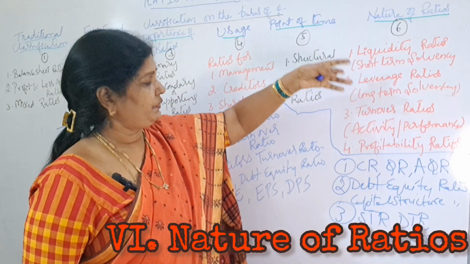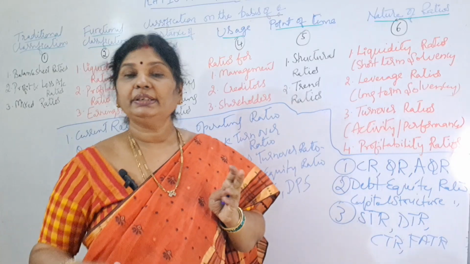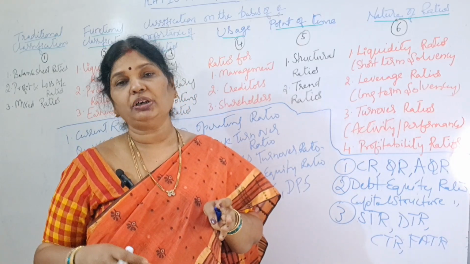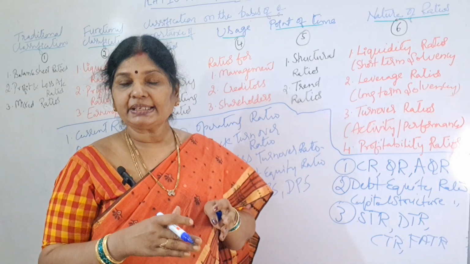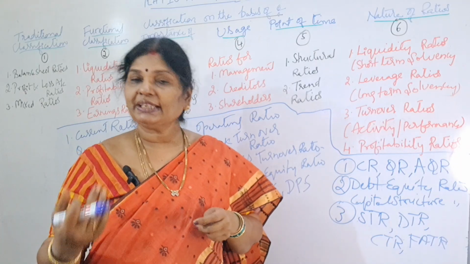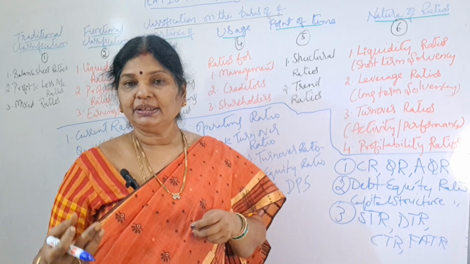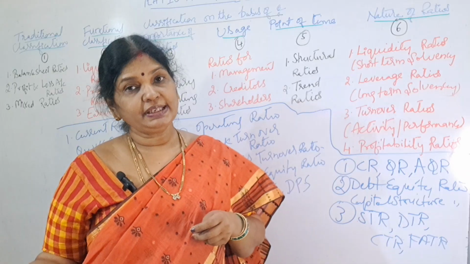Under nature of ratios, we have liquidity ratios. Liquidity means what? How easily we can convert into cash form. Say if you take the example of current assets. What are current assets? Debtors, stock, marketable securities, bills receivable.